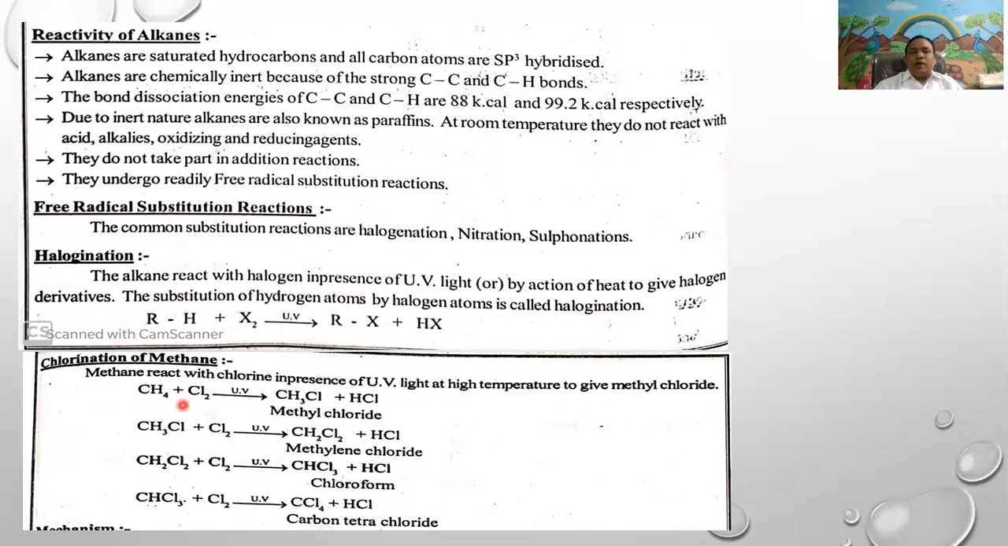First, methane upon treatment with chlorine in the presence of sunlight gives methyl chloride plus HCl. Second step, methyl chloride plus chlorine in the presence of sunlight gives methylene chloride plus HCl. Third step, methylene chloride upon treatment with excess chlorine in the presence of sunlight gives chloroform and HCl. Final step, chloroform upon treatment with chlorine in the presence of sunlight gives carbon tetrachloride and hydrochloric acid.